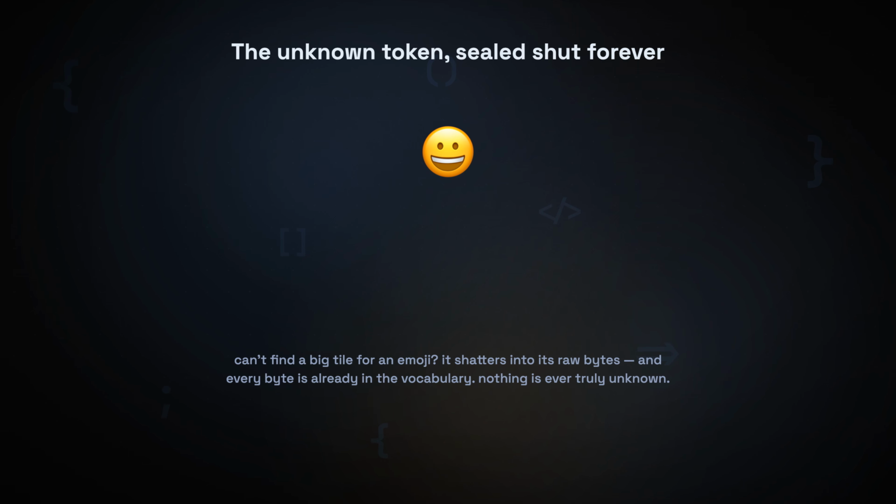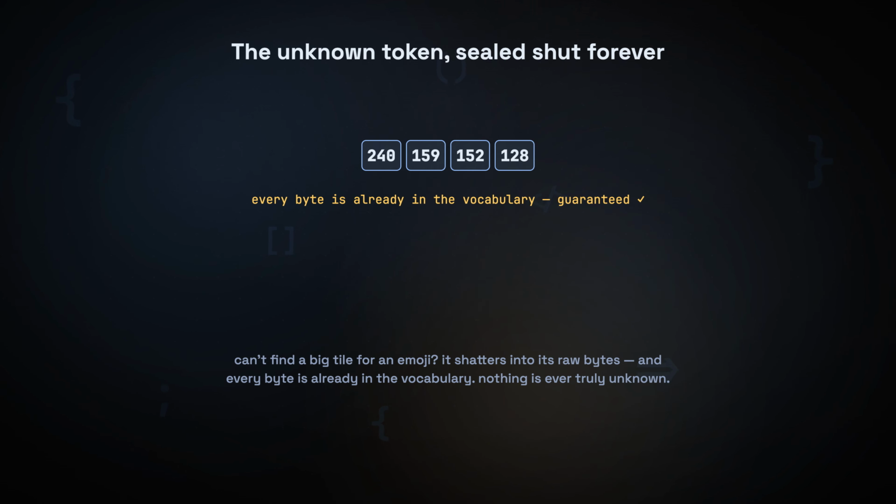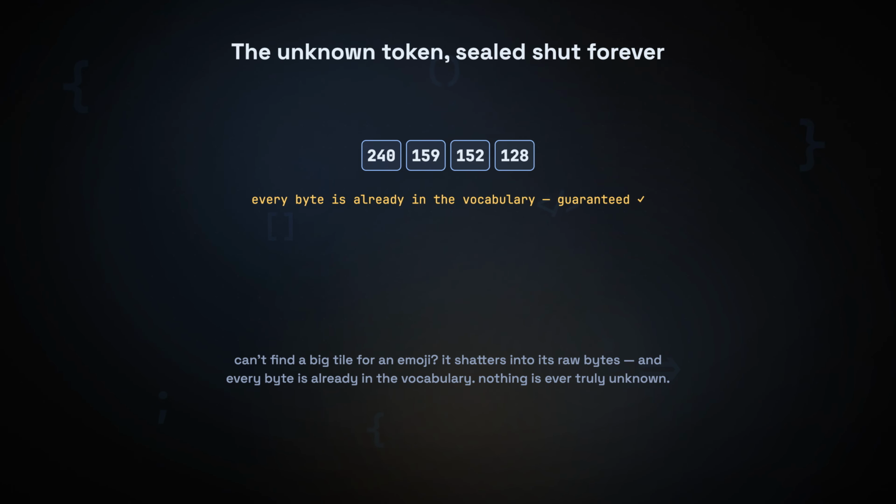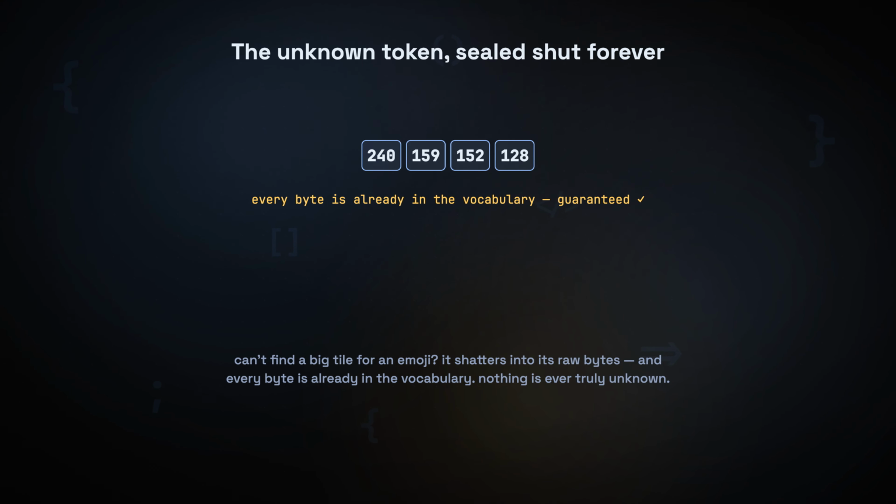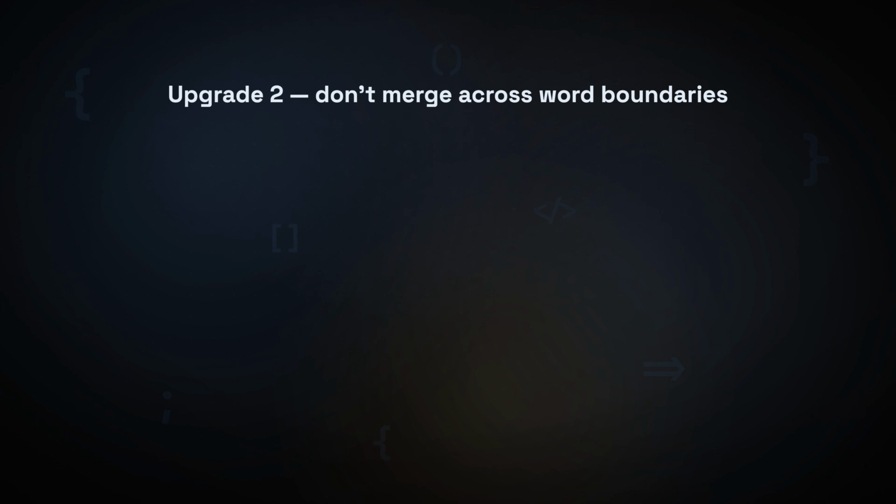And this quietly kills the unknown token problem forever. Drop in an emoji, or a word in a language the tokenizer has barely seen. It can't find a big tile for it? Fine. It shatters into its raw bytes, and every byte is already in the vocabulary, guaranteed. There is no such thing as a word that can't be encoded, because in the worst case, anything becomes bytes. 256 starting pieces, and from them, every text that has ever existed or ever will. That black hole from the word level idea? Sealed shut.